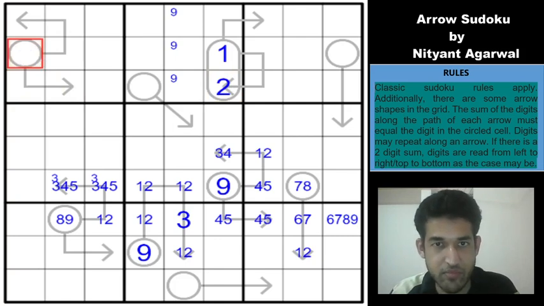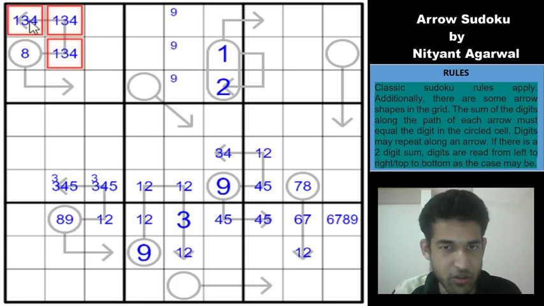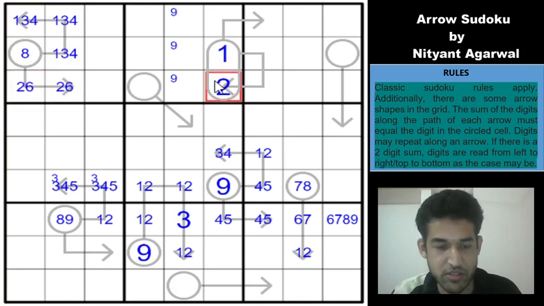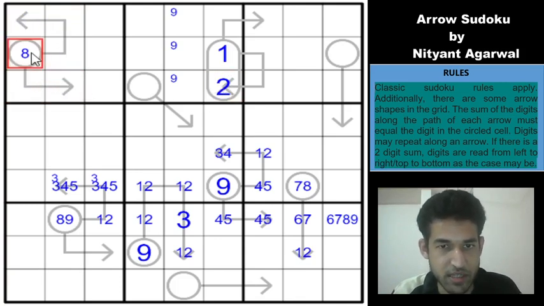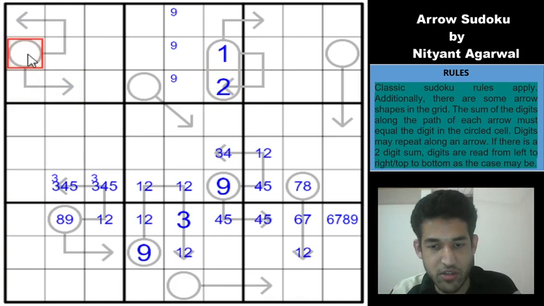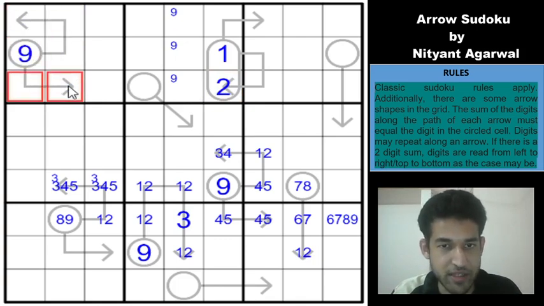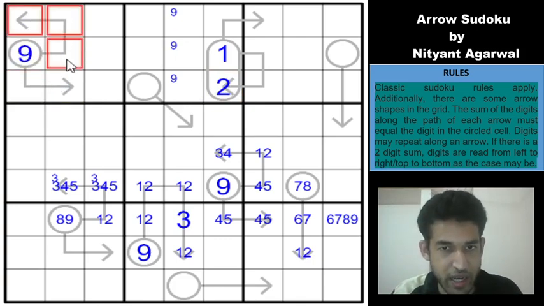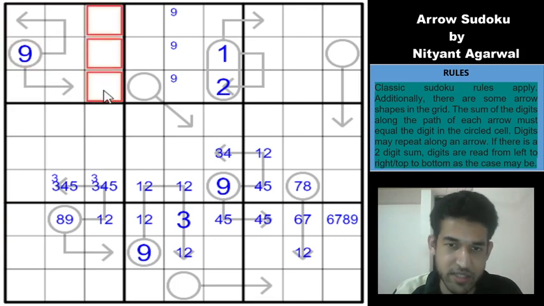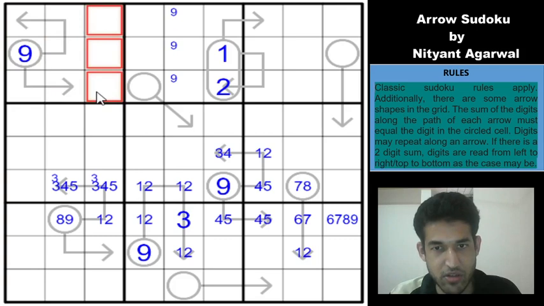So let's say you have an 8 here. So this would have to be 1, 3, 4. 1, 2, 5 is ruled out, and which means this can be satisfied by using 2, 6 only, but 2, 6 is also ruled out now. So which means that that circle would have to take a 9. So these 3 digits sum to 9 and these 3 digits sum to 9, which means 18 plus 9, 27. So these 3 cells sum to 18 again. Okay, that is not a really helpful thing.